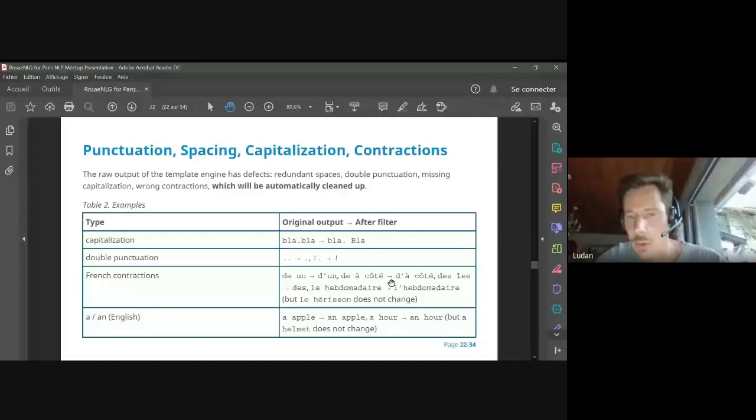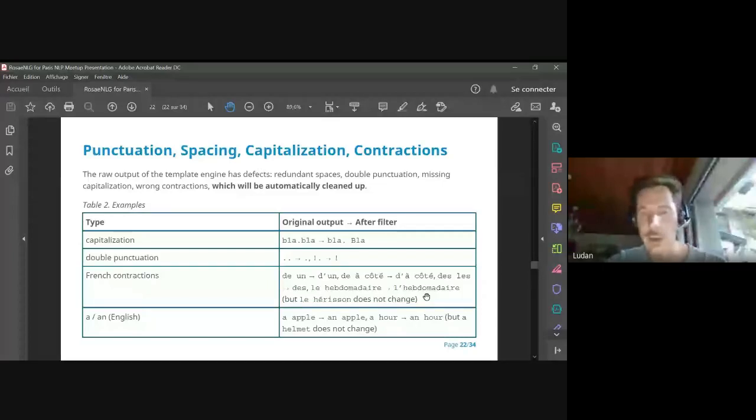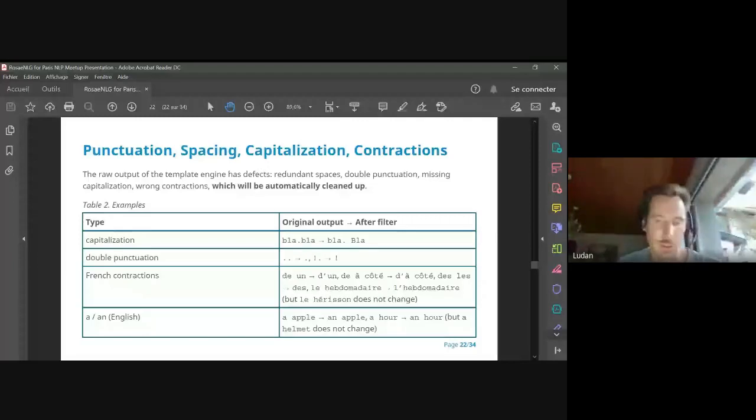It's not l'hérisson, but le hérisson. In fact, this contraction issue, you have it in all languages, I think except German. You have it in English, Italian, Spanish. Typically, you will say an apple, an hour, but you will say a helmet. I mean, a helmet and hour look quite the same, but for one you will put n, and for the other one you just leave a helmet as is.